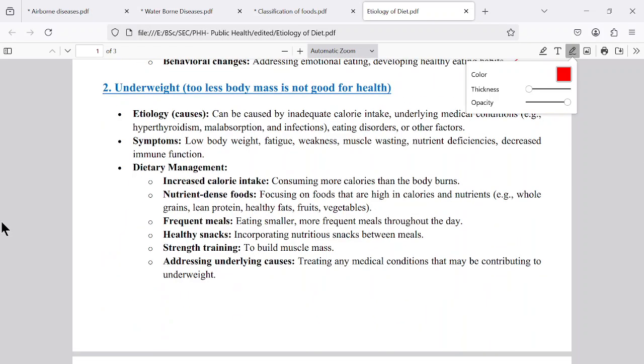Another important problem is some people are very lean, with too little body weight, too little body mass. They are frequently attacked by microorganism diseases, and also food deficiency diseases.